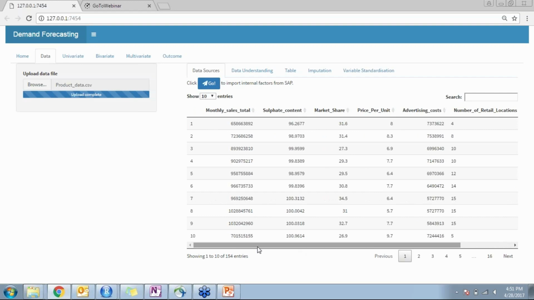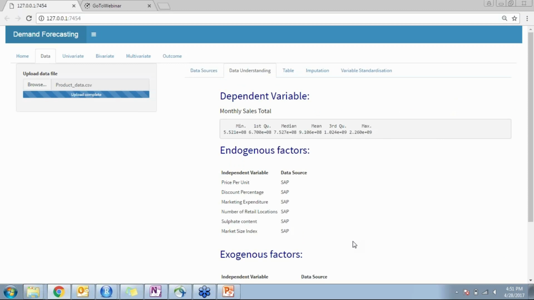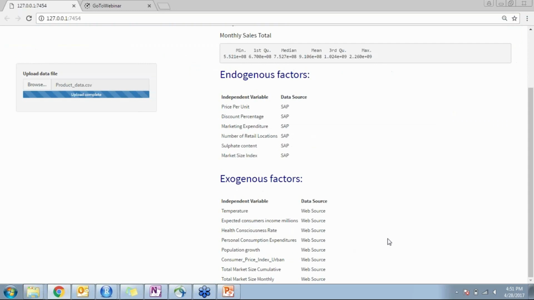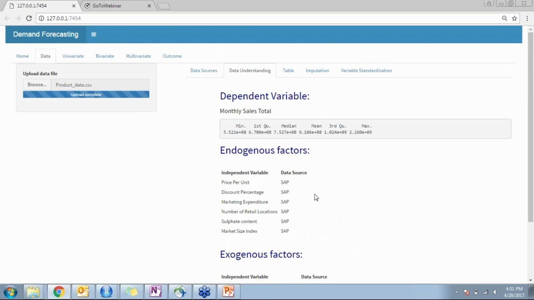However, for the analysis, we have selected these independent variables to be most important, and we have developed the models according to this. To start with, we will quickly go through the data, to understand it. What is the dependent variable or the study variable that we are discussing here? And what are the factors that influence it externally as well as internally? As you can see here, the dependent variable is monthly sales, and we are trying to predict monthly sales according to the factors that influence it.